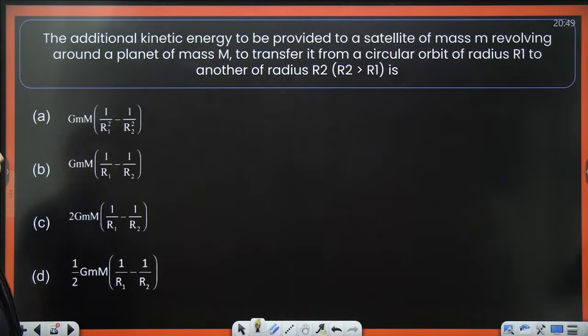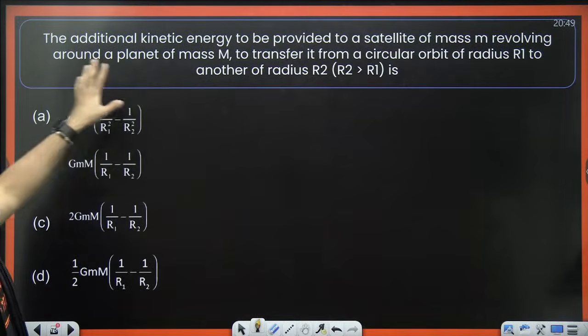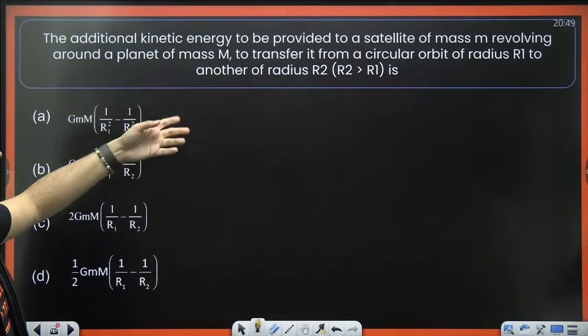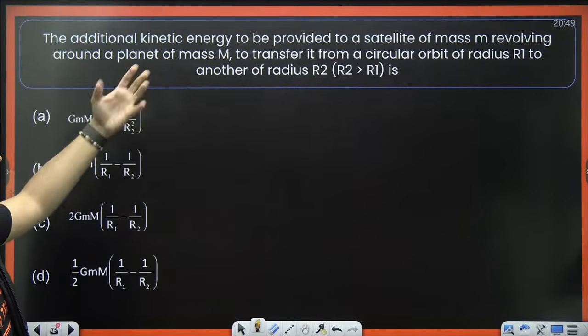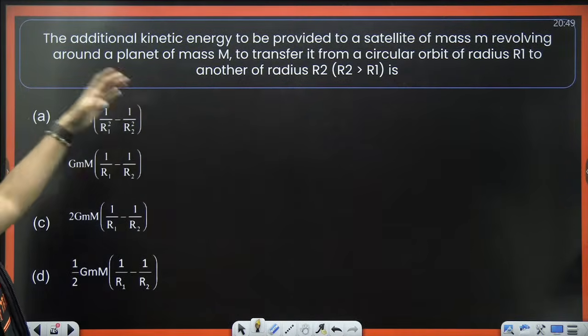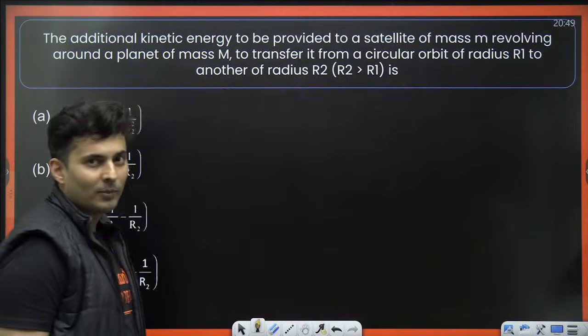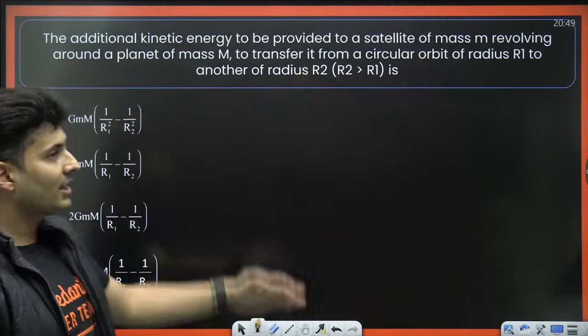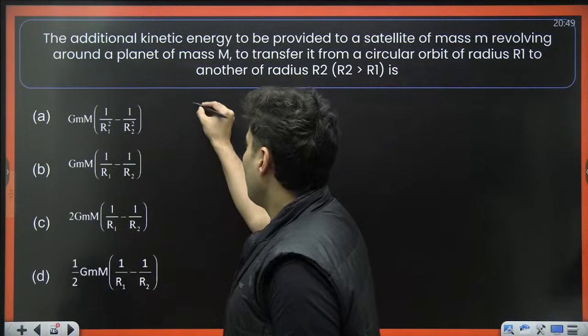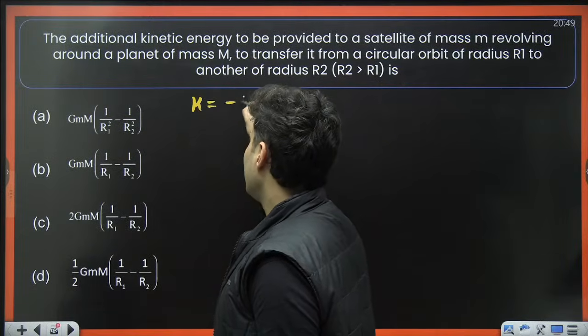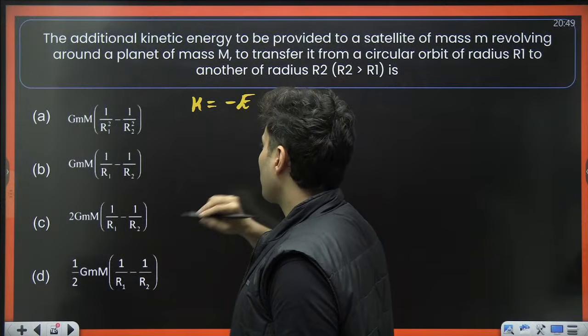Next one. The additional kinetic energy to be given to a satellite going around a planet of mass M, to transfer it from a circular orbit of radius r1 to another radius r2, is how much? How much additional kinetic energy do you need to give? Remember, kinetic energy is just the negative of the total energy, correct?